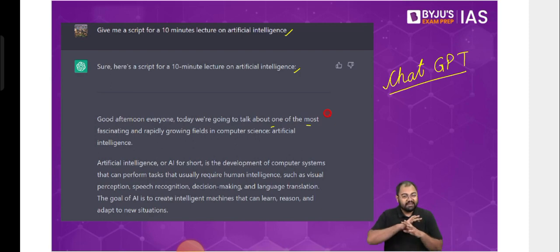It is generating the data based on lakhs of websites for which it has been trained, lakhs and lakhs of various different topics, articles and all these things that exist online. It has been trained on it. So whenever you give any instruction, or ask any question, it will look for those keywords in the entire database that it has, and it will generate content based on all those things. Now it all depends on where exactly it is taking the data from.